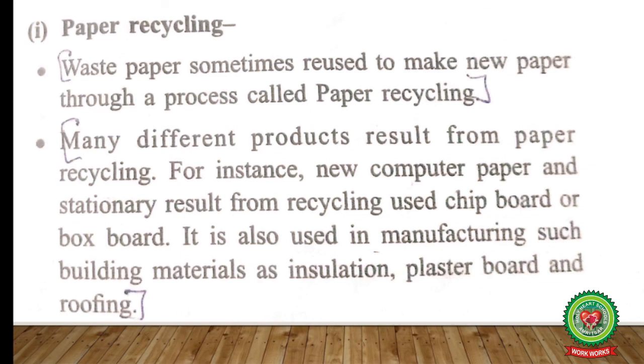To produce each week's Sunday newspaper, 5 lakh trees must be cut down. Many different products result from paper recycling. For instance, new computer paper and stationery result from recycling used clipboard or boxboard. So we all should recycle our waste paper. It saves 2,50,000 trees from being cut. It is also used in manufacturing such as building materials, as insulation, plaster boards and roofing. It will result in a sustainable environment for our future generations.